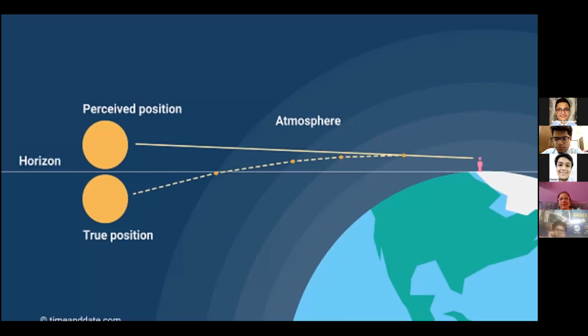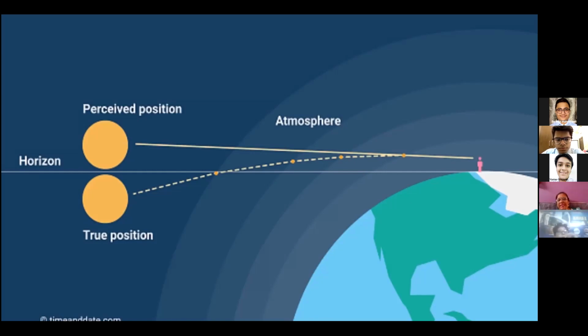This is again due to atmospheric refraction. In this diagram, you can understand how the density of the atmosphere is increasing and why atmospheric refraction is taking place. You can see refraction taking place point by point. Actually, during sunset or sunrise, the sun was below the horizon, right? Suppose it is sunset because it is in the west direction.